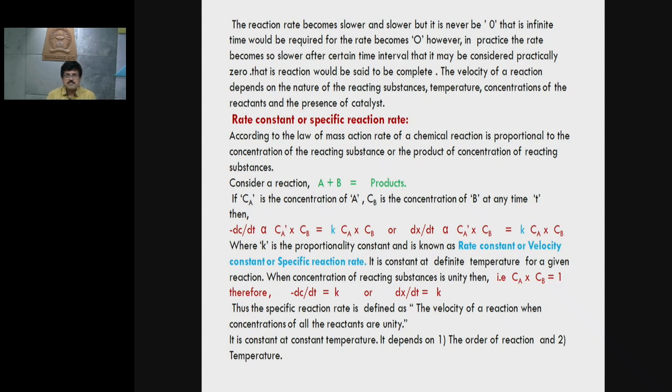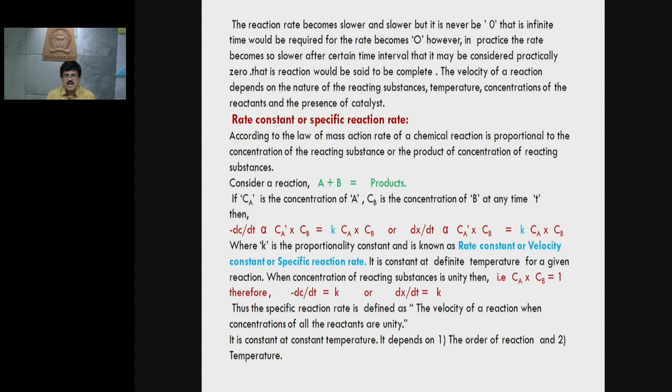The reaction rate becomes slower and slower, but it never becomes zero. That is, infinite time would be required for the rate to become zero. However, in practice the rate becomes so slow after a certain time interval that it may be considered practically zero.